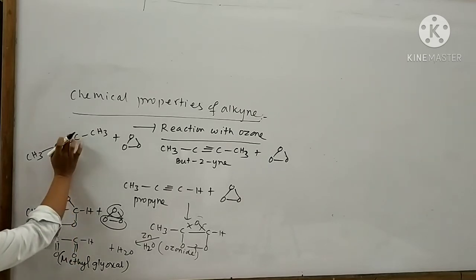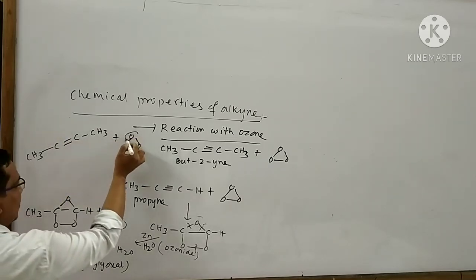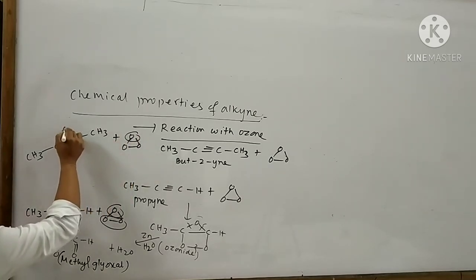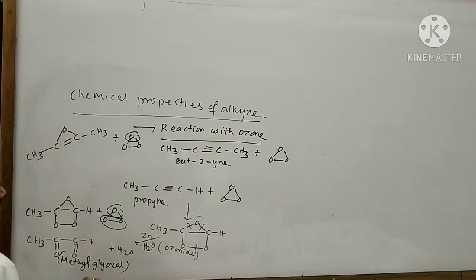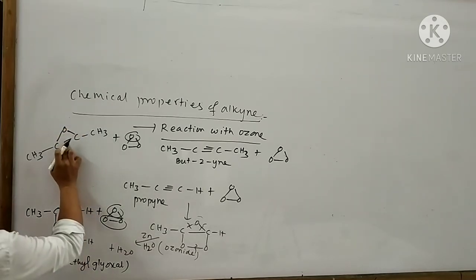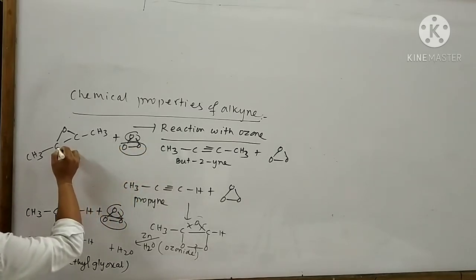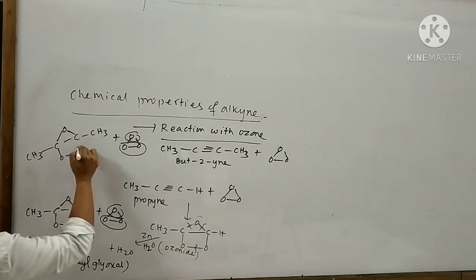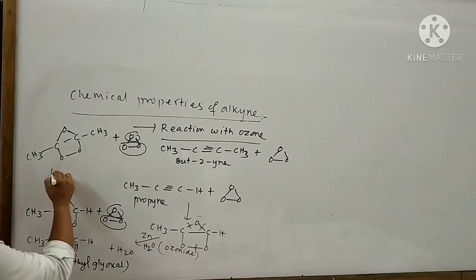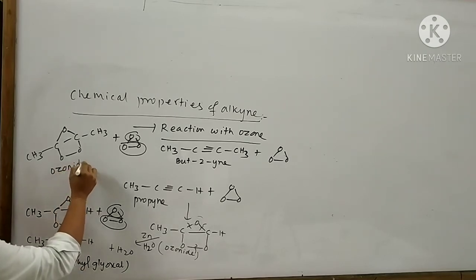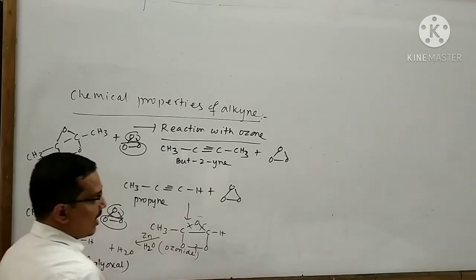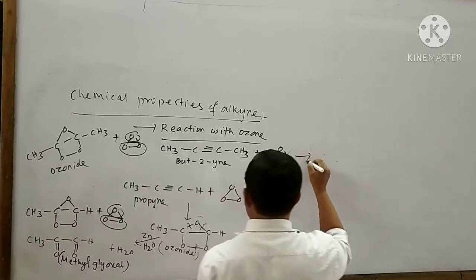At first, I want to break this bond and attach this part with these two carbon atoms like this. Again, I will break this bond and attach this part to this carbon atom. This is your ozonide product. Then I will write the ozonide product here.